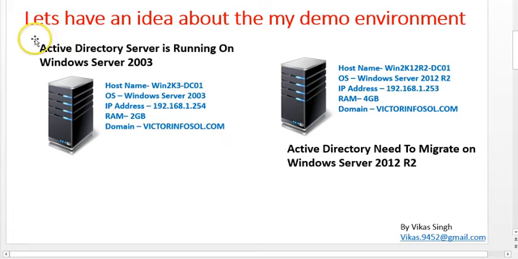I am going to migrate Active Directory domain services from this server to a new server, that is Windows Server 2012 R2, and the hostname for this server is Win2K12R2DC001 and the operating system is Windows Server 2012 R2. I have assigned the IP address 192.168.1.253 to this machine, and the machine has 4 GB RAM, and I am going to migrate this server in Victor Infosol as a domain controller.